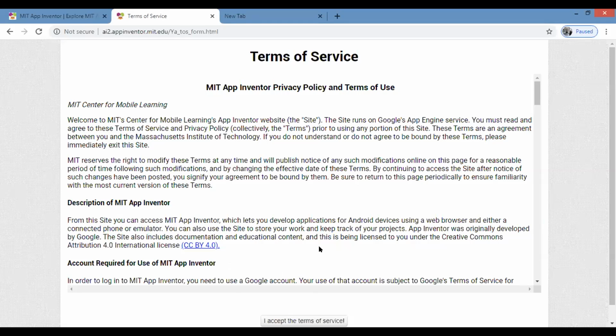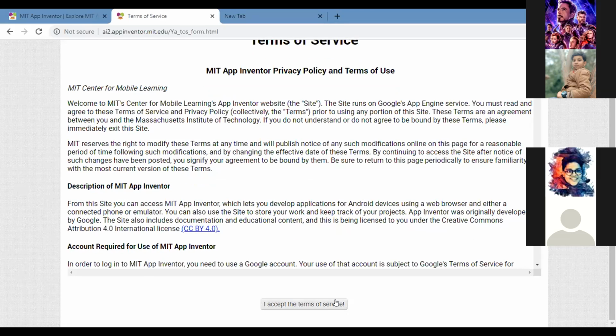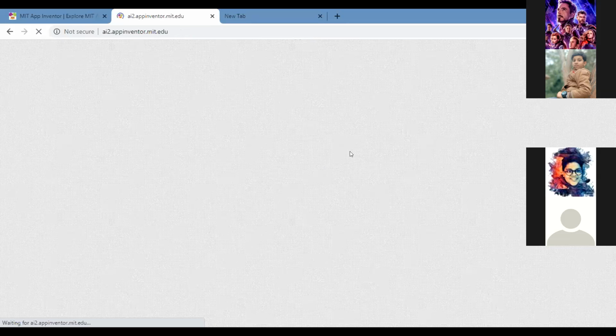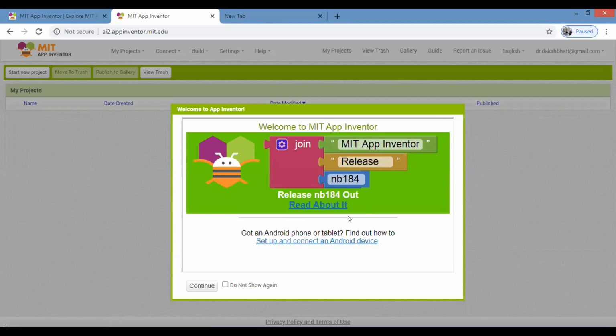Excuse me, I want to ask what to do now after opening this. I've opened that, but nothing is happening. Yeah, wait a minute, we will tell you that. Just a minute, we will tell you that.